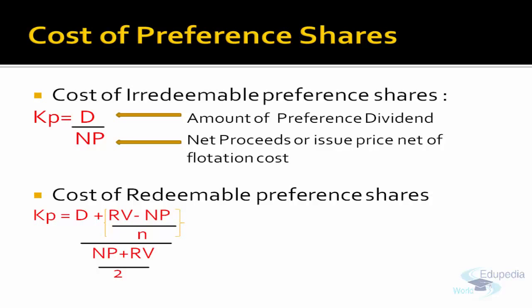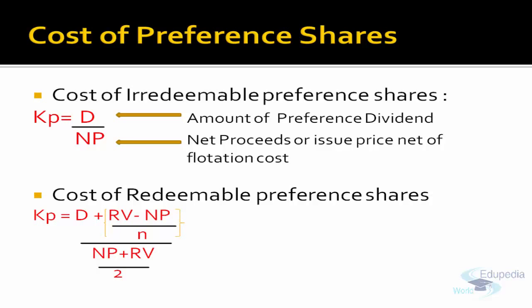Net proceeds will be the issue price less the flotation cost. Net proceeds will always be the net amount that the company has received. So if any security is issued at discount, it is the discounted amount. If at premium, it will include the premium amount, because taking that amount only, the company will earn the required rate. And dividend is the numerator and there is no tax portion, because it is not tax deductible.